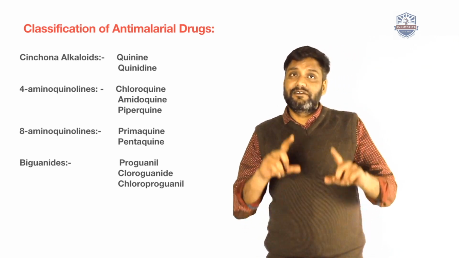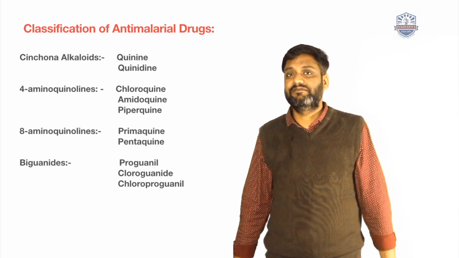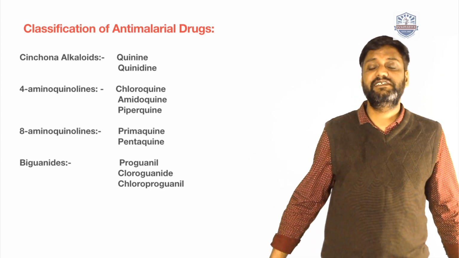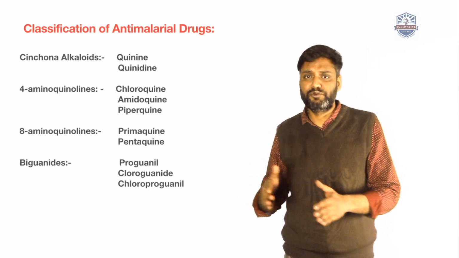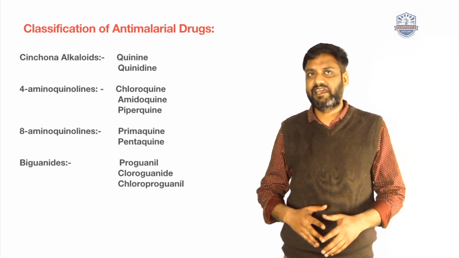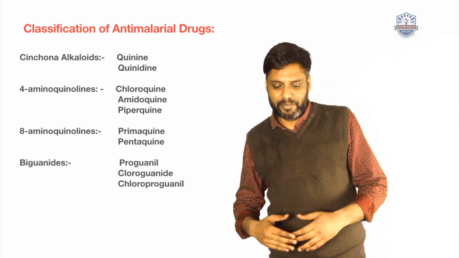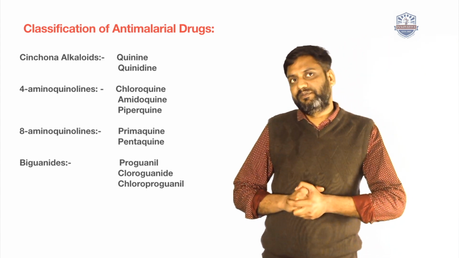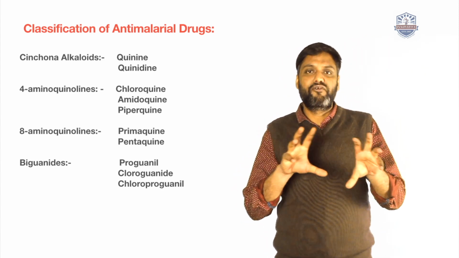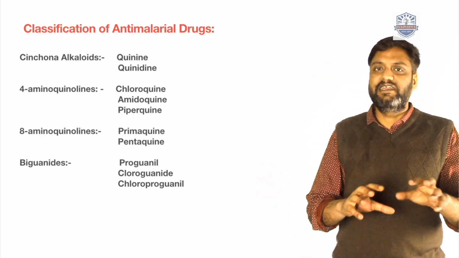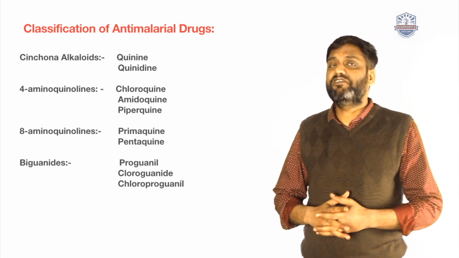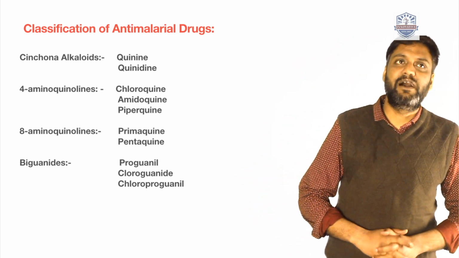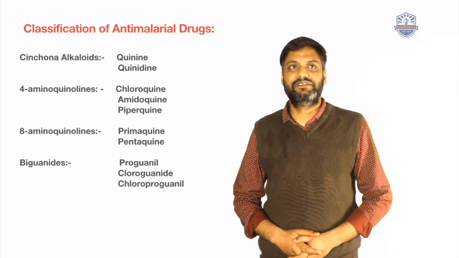In quinine's basic chemical structure, scientists added some substituents to minimize side effects and promote efficacy. Scientists added an amino group at the 4th position of the quinoline ring, and these are also effective anti-malarial drugs: chloroquine, amodiaquine, and piperaquine.